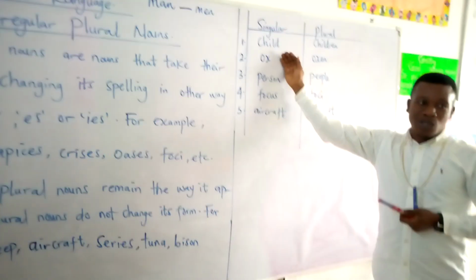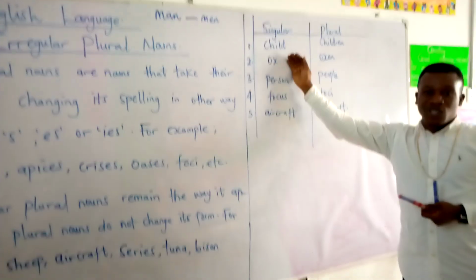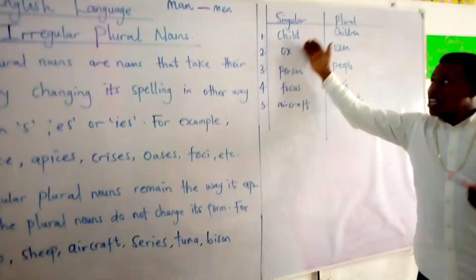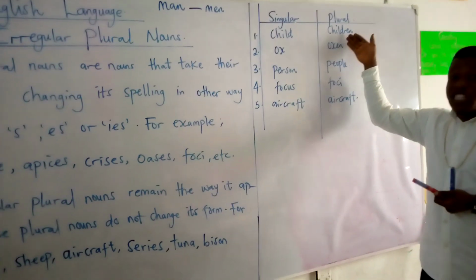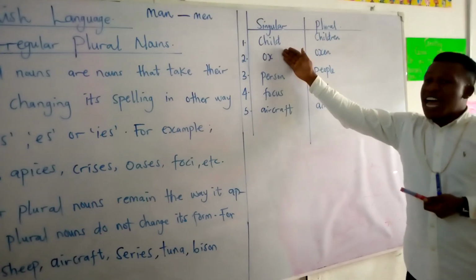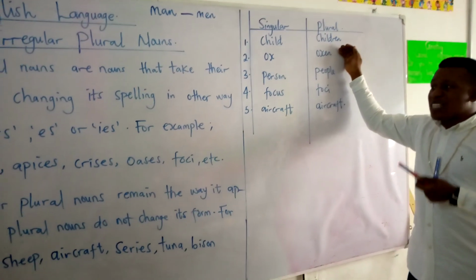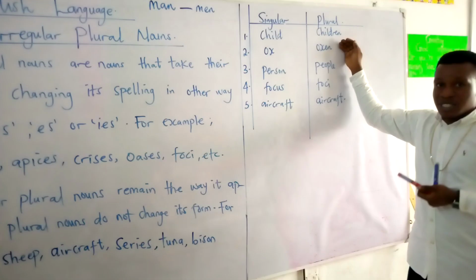Let's come over to what I have here on the board. Singular word, child. Do we not say childs? No. Child, children. Now you can see that the spelling pattern changed.